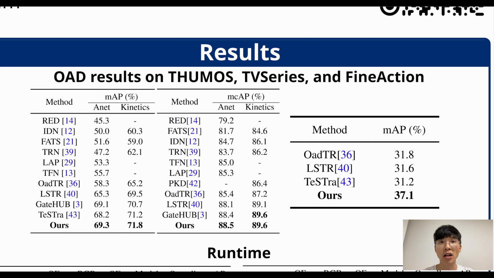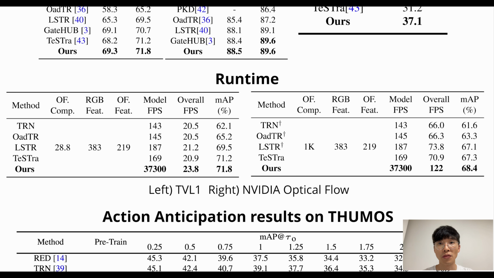Through this simple methodology, our very simple RNN-based model was able to achieve state-of-the-art in THUMOS, TVSeries, and FineAction. The model's efficiency is particularly noteworthy. It operates approximately 200 times faster than previous models. However, this isn't the ultimate speed, as we must also factor in the time required for optical flow computation and the extraction of both RGB and optical flow features.